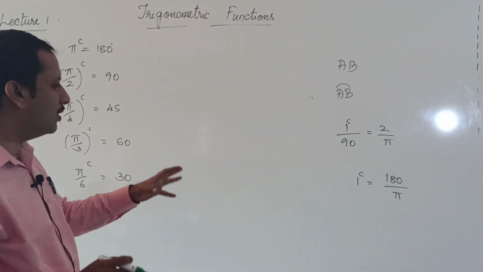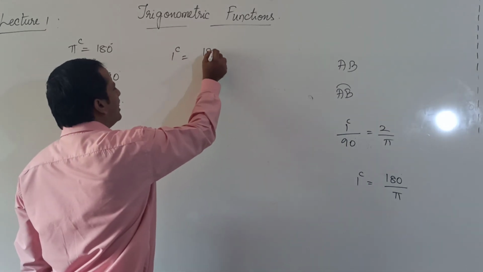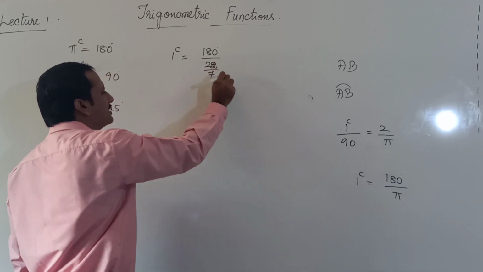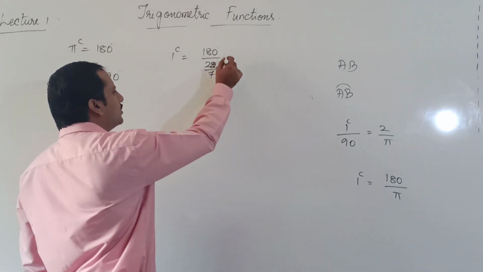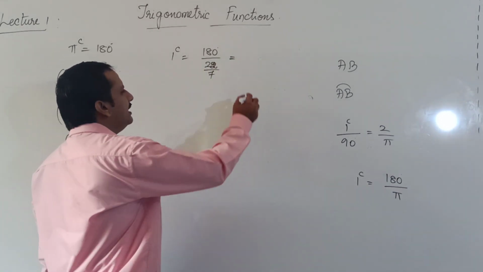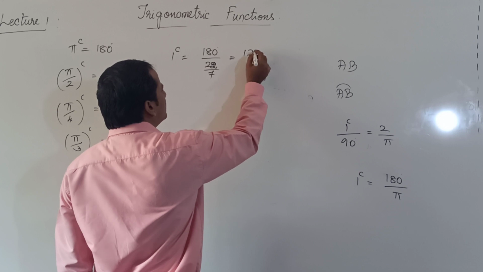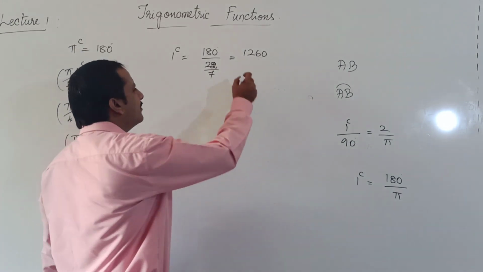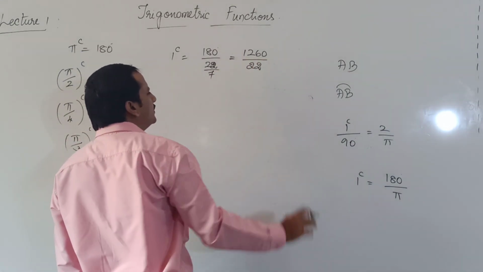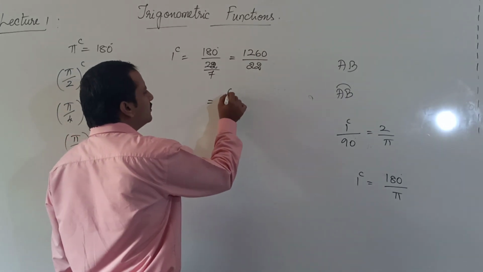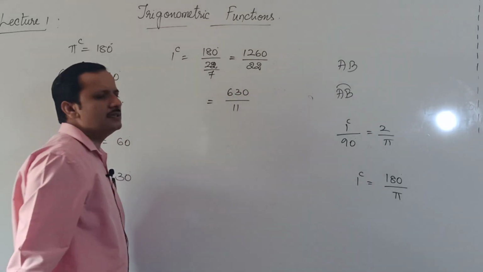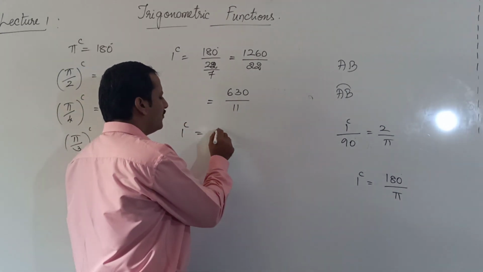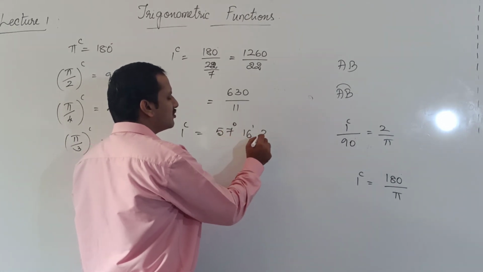Now what is 1 radian? 1 radian, 180 by pi, right? Pi I will write as 22 by 7, which is equal to 180 into 7 divided by 22. Okay, that's equal to 630 by 11. 630 by 11, this approximately comes out as 57 degree 16 minutes 22 seconds.